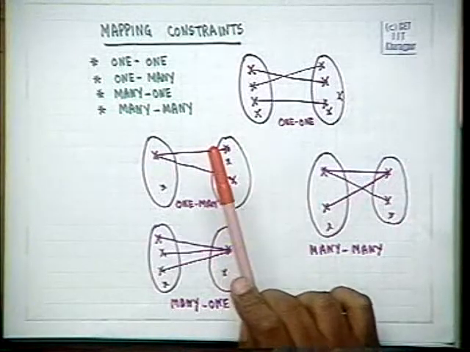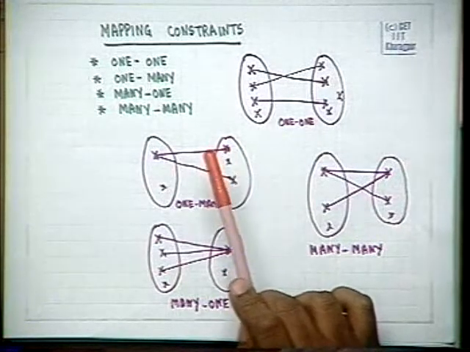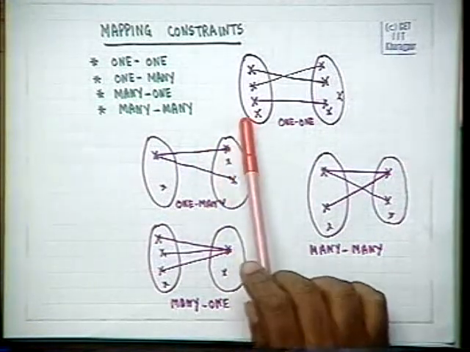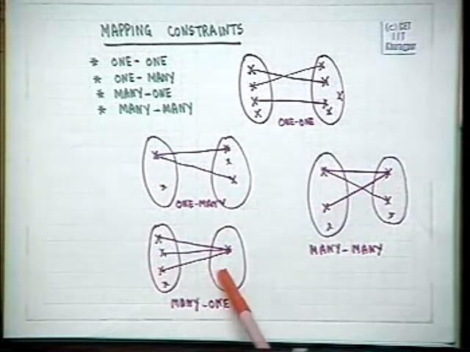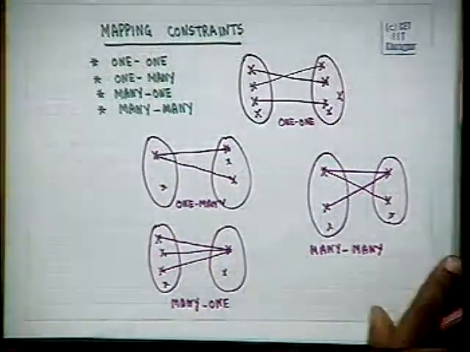Next, we saw the mapping constraints, in which we discussed that we can express the constraints in the relationships, whether it is a one-one, one-many, many-many, or a many-one relationship, and that we were doing by marking the arrows in a particular direction.